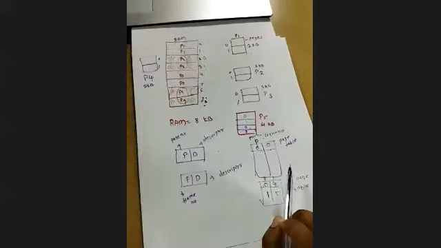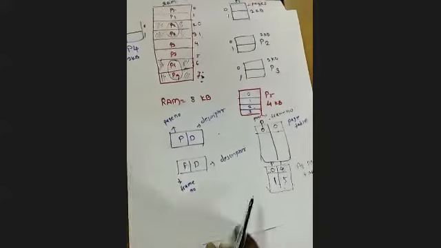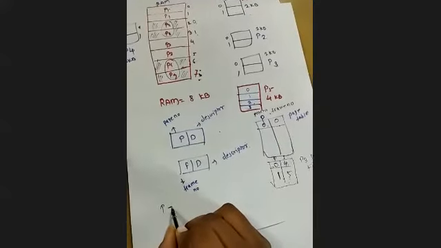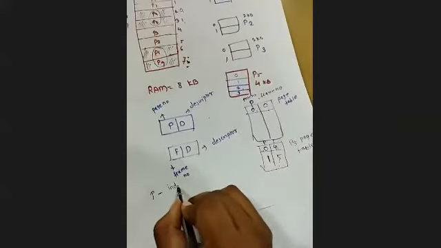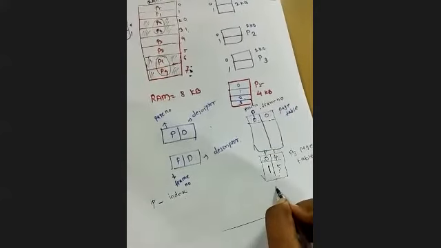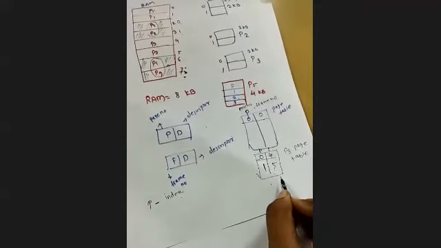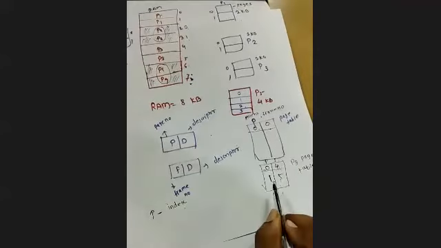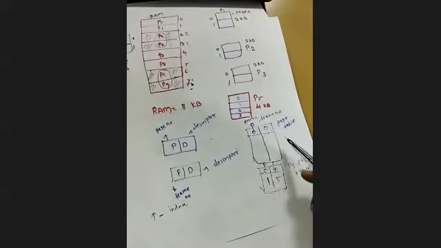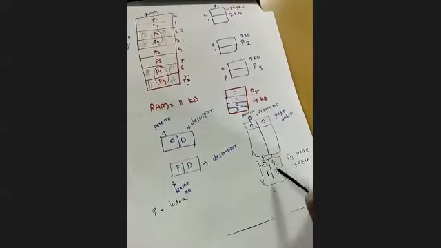Now whenever the CPU is driving this P, I was saying about this P and the D, F and the D. Now what is P? This P represents the page number, which is used as an index into a page table which contains the base address of each page in the physical memory. I will repeat once more: this P is nothing but the page number, which is used as an index into a page table which contains the base address of each page in physical memory.